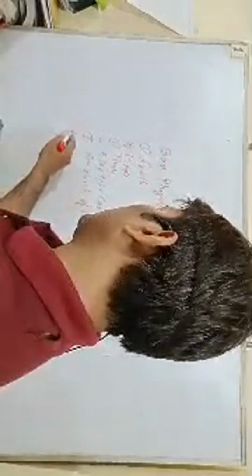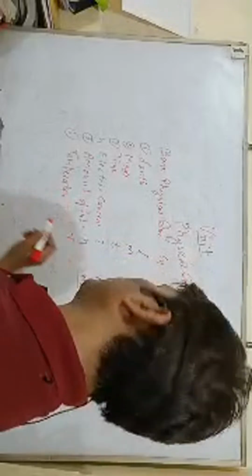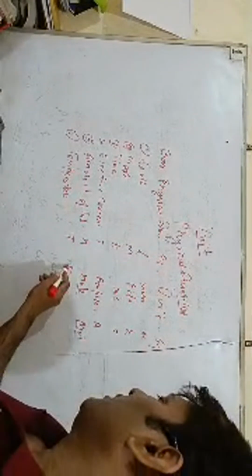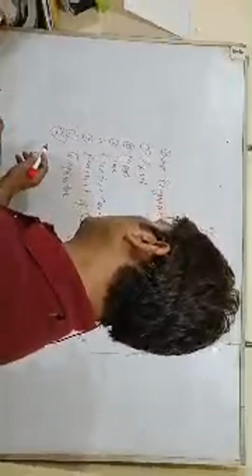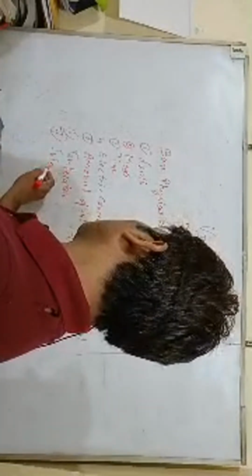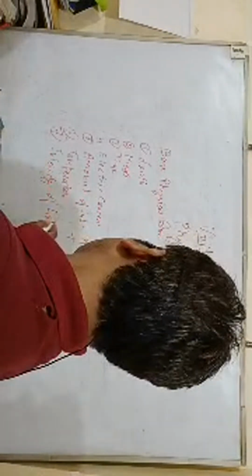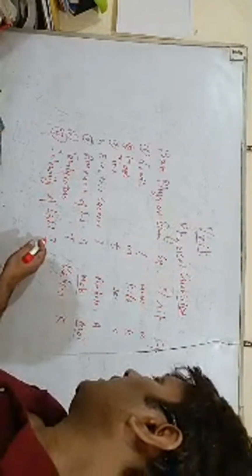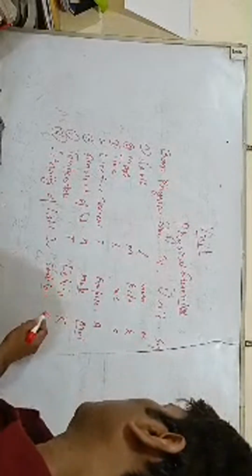And sixth, temperature, that is denoted by capital T, and its unit is Kelvin, that is denoted by K, capital K. And at last, the seventh physical quantity, that is intensity of light, and that is Iv, and its unit is candela, cd.